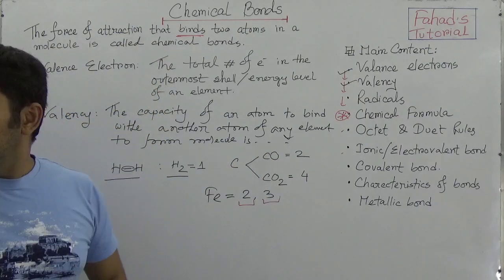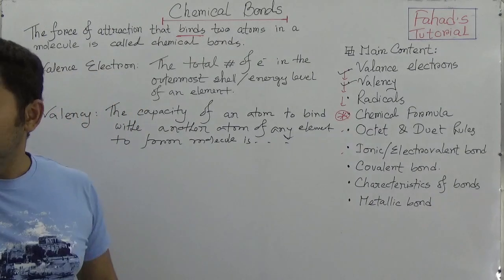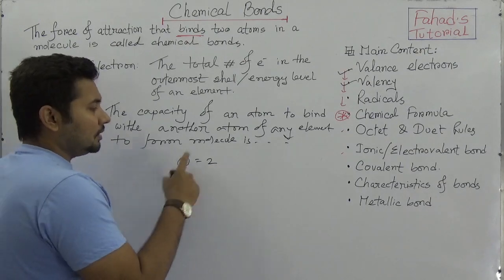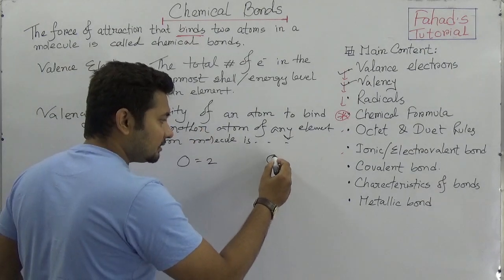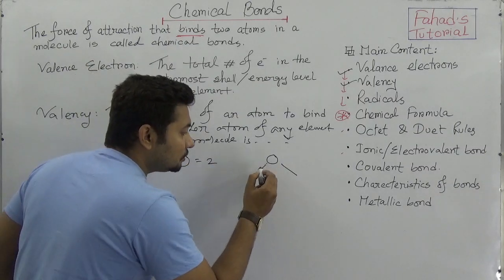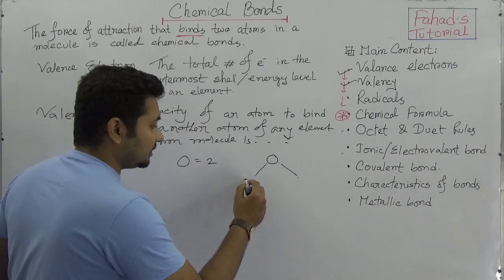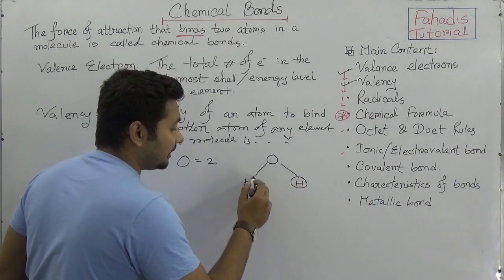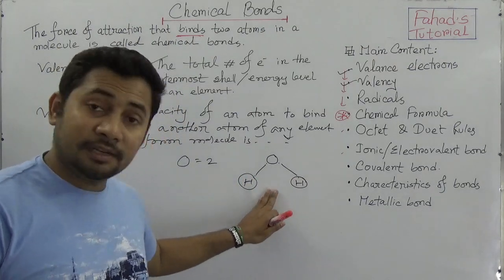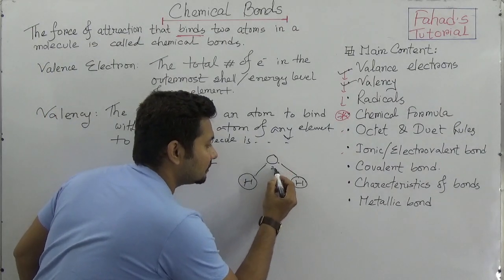And of course, like oxygen, we know that oxygen valency is 2. How? Because when oxygen forms a water molecule with hydrogen, 2 electrons are shared with hydrogen, and hence the valency of oxygen in the water molecule is 2. So it shares 2 electrons, so the valency is 2.